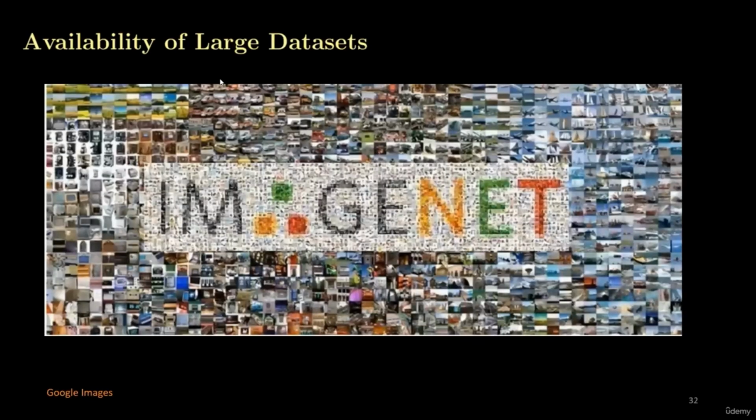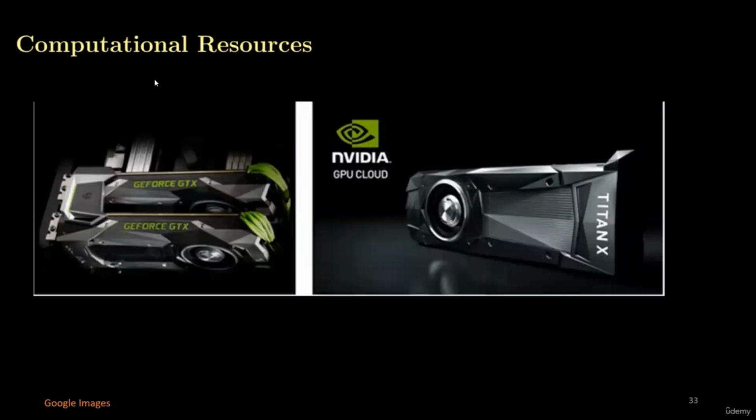This is our ImageNet dataset. It has 1 million samples and 1,000 categories. In order to process these 1 million samples through a deep learning model, we need computational resources. These days, computational resources are easily available. Definitely, we need a GPU, the graphical processing unit, in order to process these images through a neural network, and these days graphical processing units are easily available in order to process the images through the deep learning model.